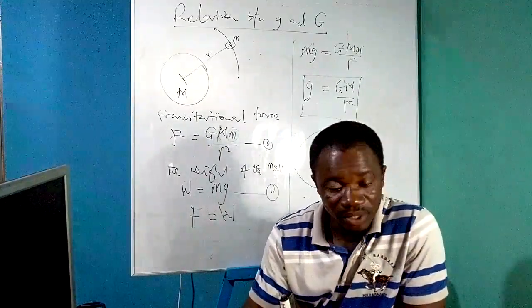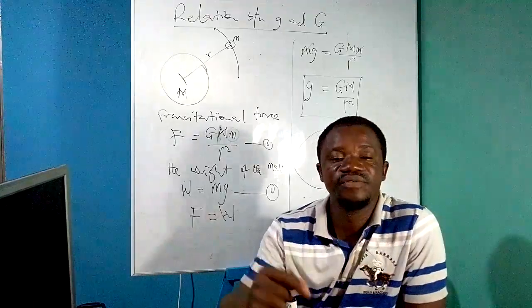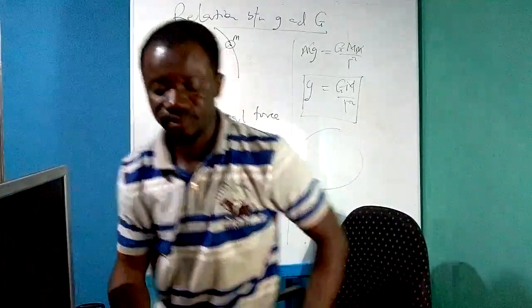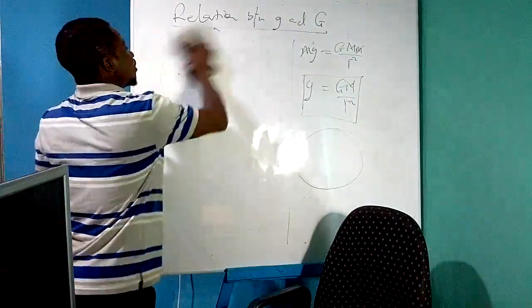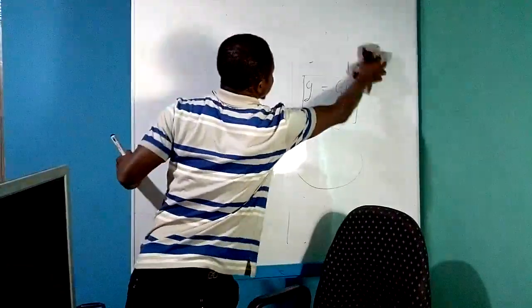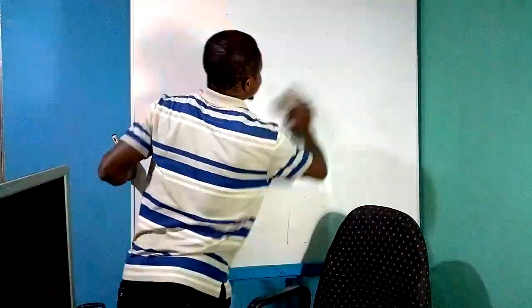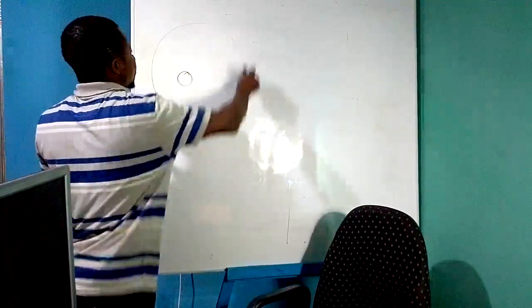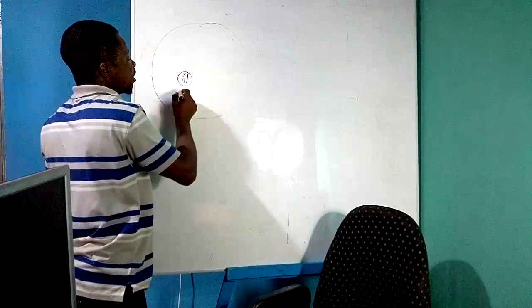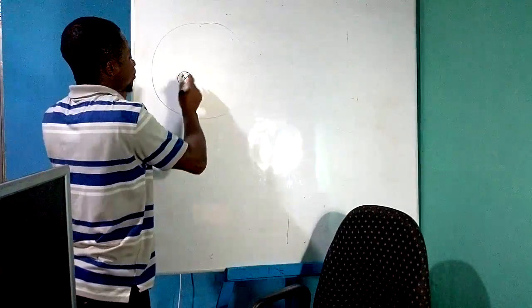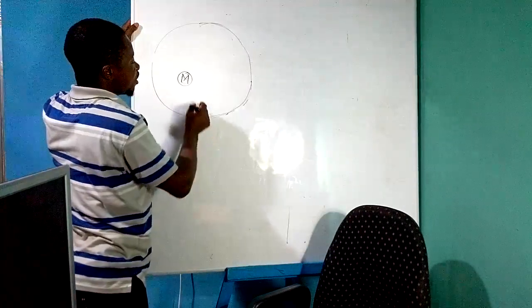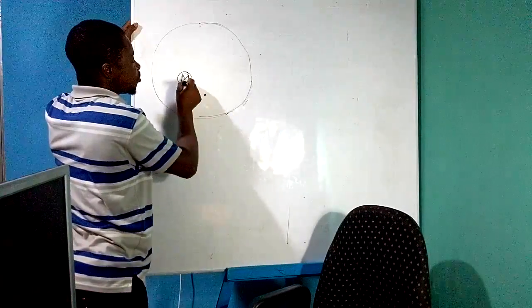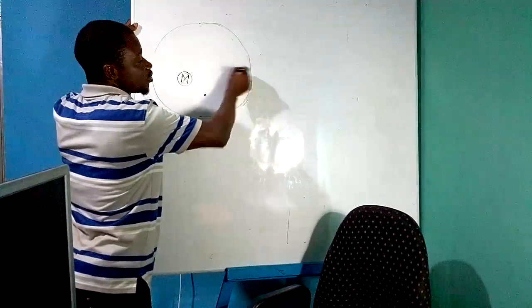Then we speak about another term we call gravitational field intensity. What happens is within the gravitational field, the gravitational force is not the same throughout. So let's assume a mass m has created a field around itself. So within this field, the gravitational force at this point due to this mass is different from the gravitational force at this point within this field.